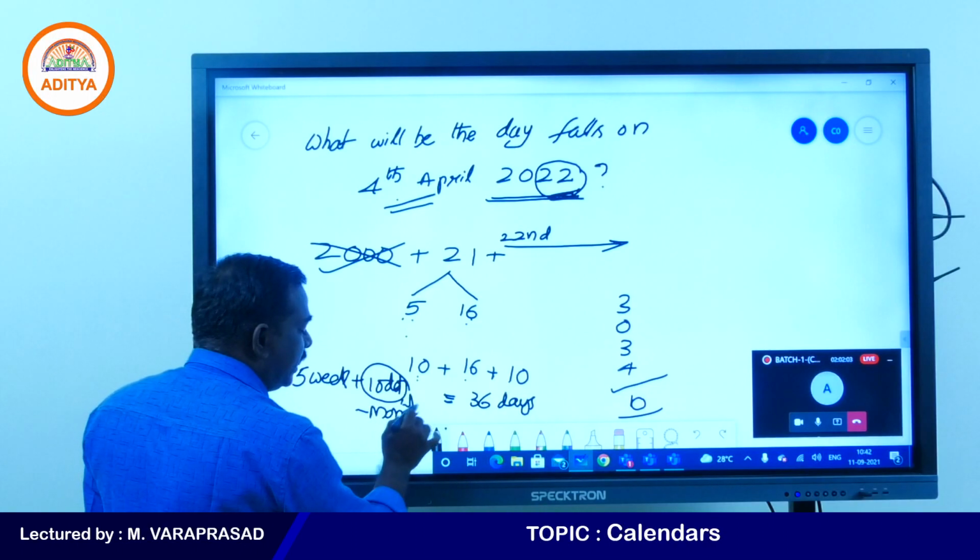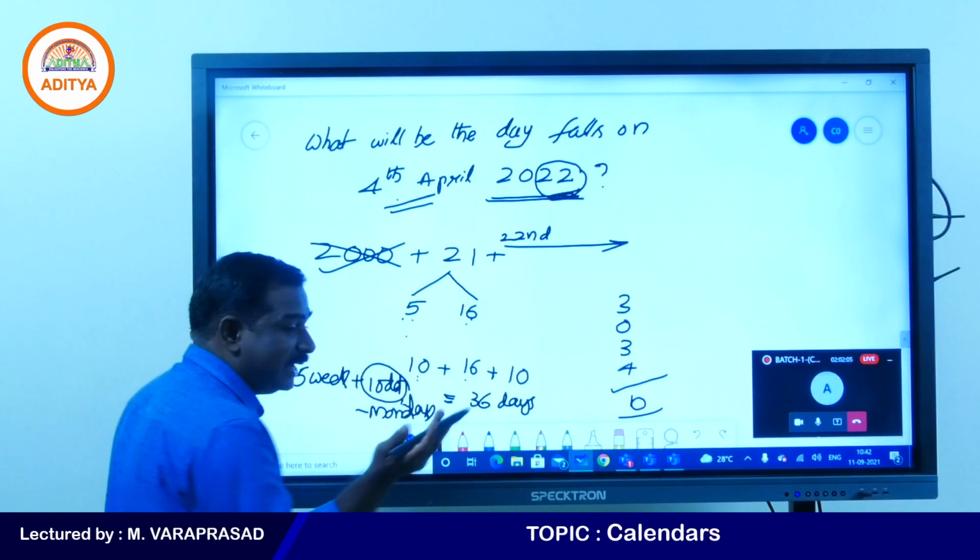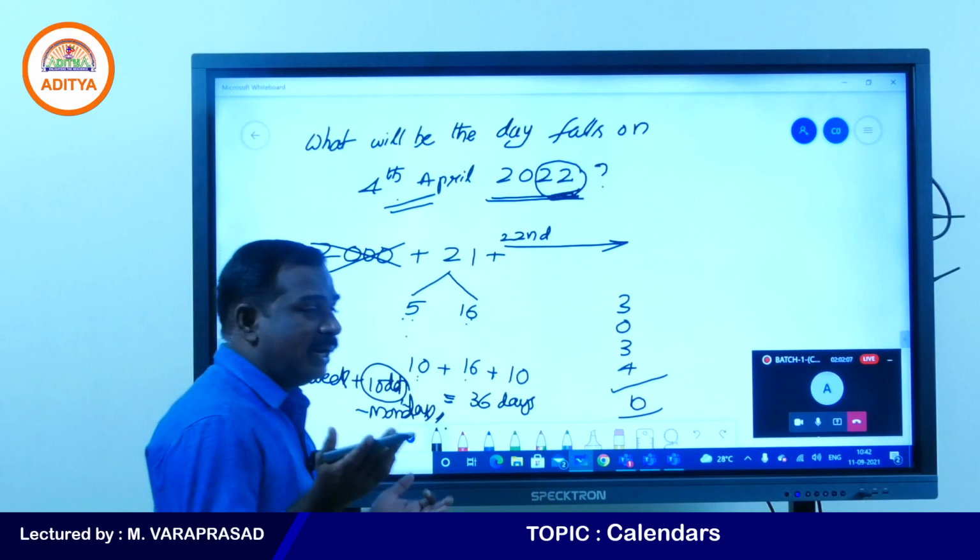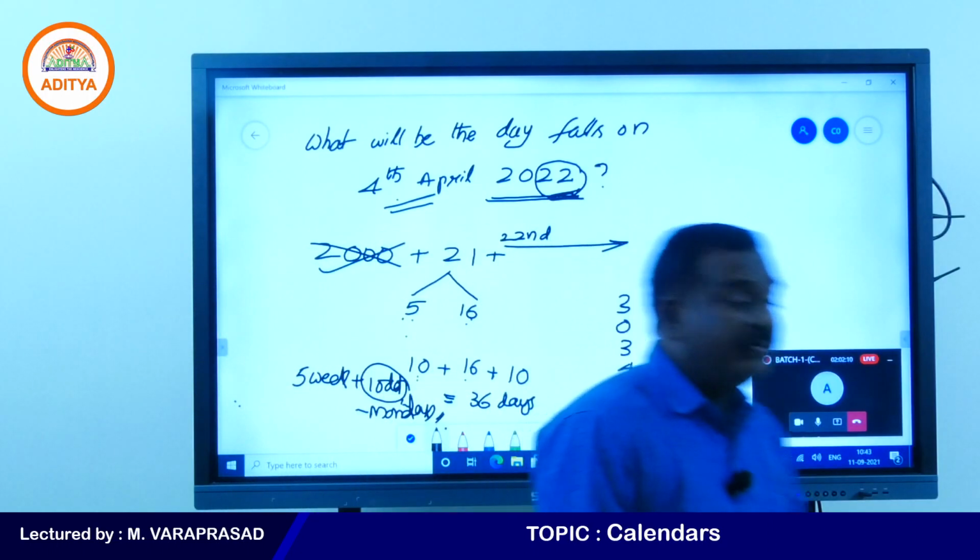If you check your calendar, you will get that day. Next year, April 4th, you will get certainly Monday. There won't be any difference at all.